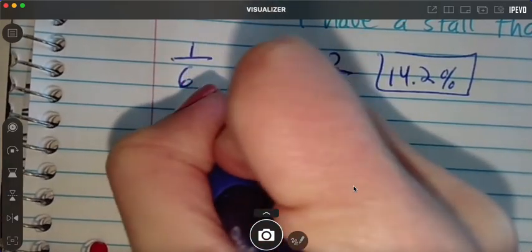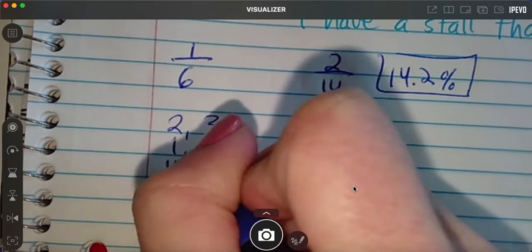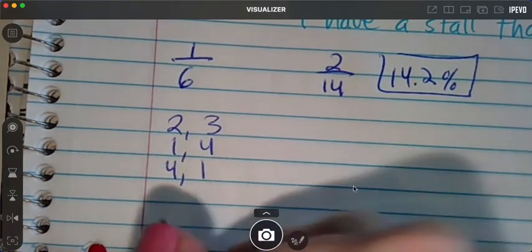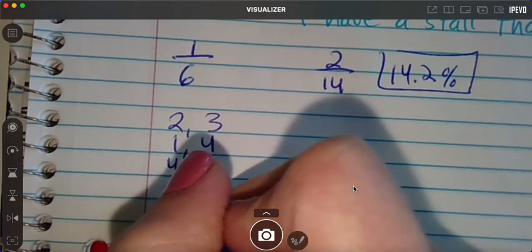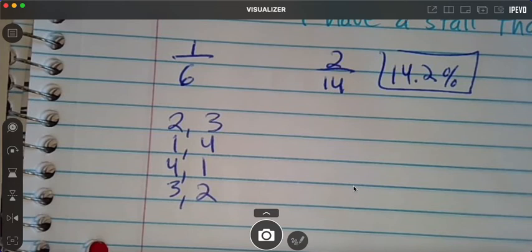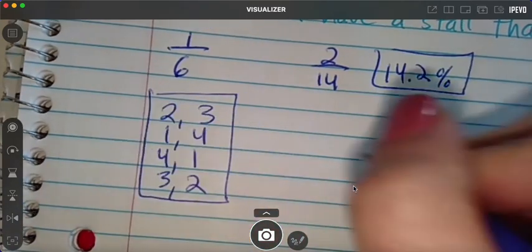Okay, 2 and 3, and then what else? 1 and 4. 4 and 1, right? 2 different cubes. So this one could have a 4 and this one could have a 1. What else? A 3 and a 2? Let's see. Anything else? No, nothing else can add to 5. So we know there's 4 possible.